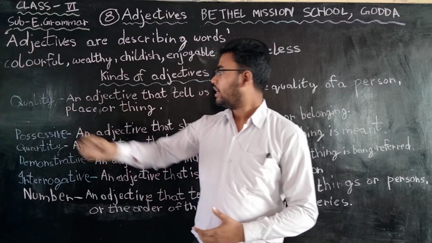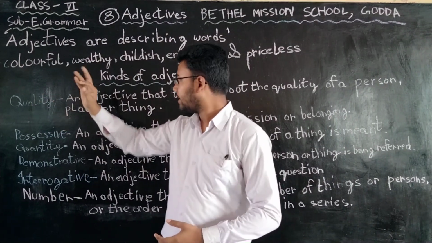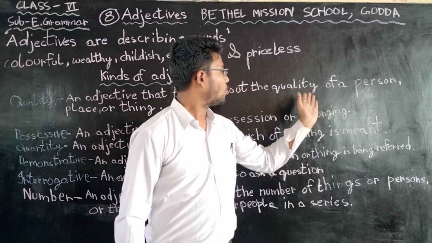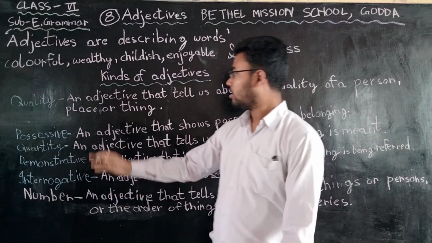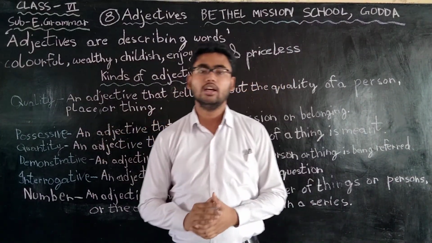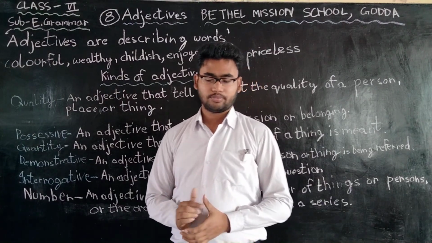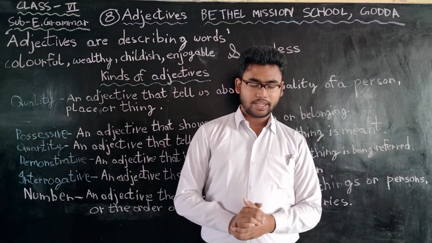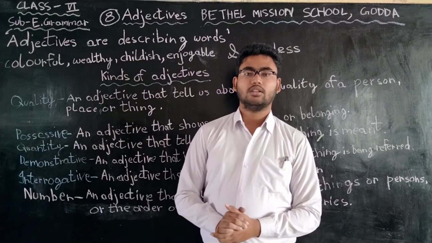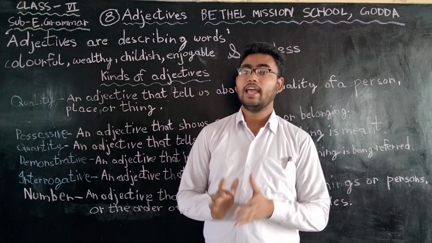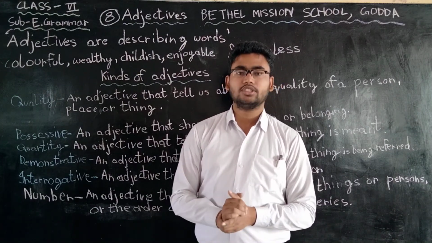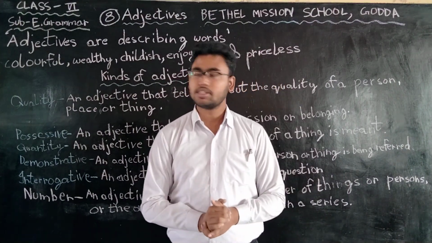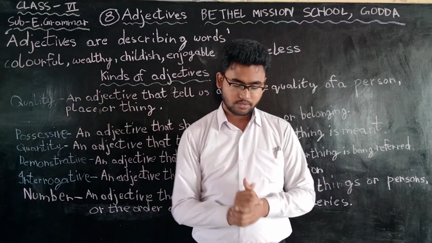For example, adjective of quality. Let's start with this. An adjective that tells us about the quality of a person, place or thing is called adjective of quality. For example, the responsible caretaker acted nicely. What kind of caretaker he was? He was a responsible caretaker. So again, responsible becomes an adjective and it comes under adjective of quality.